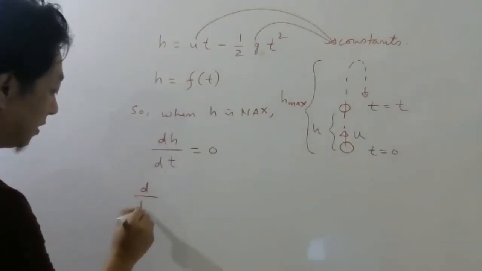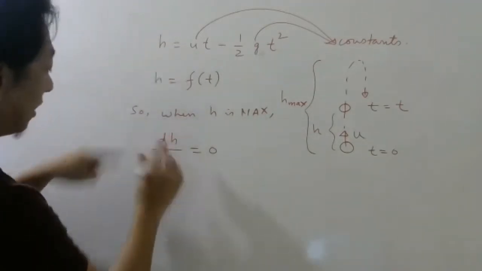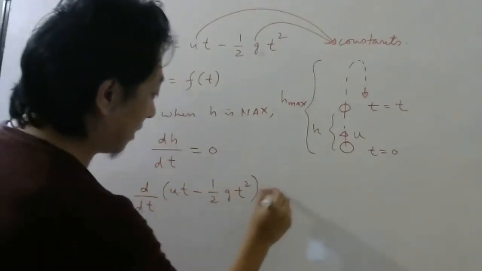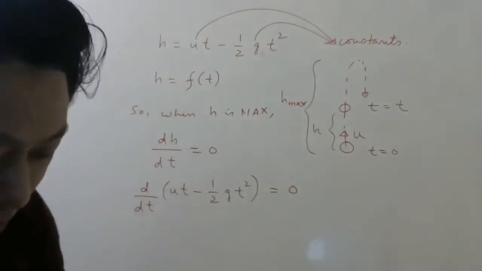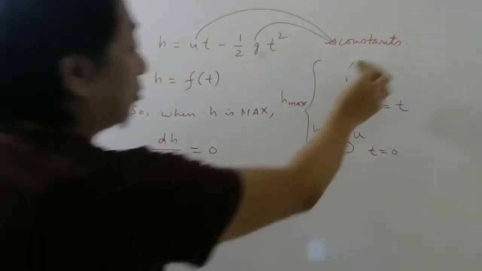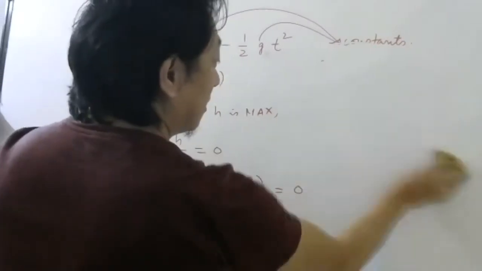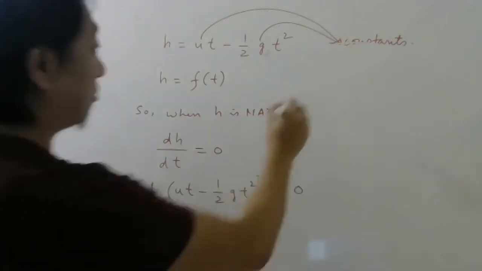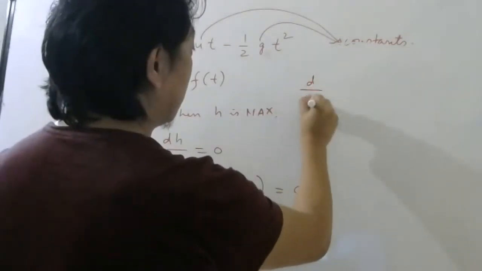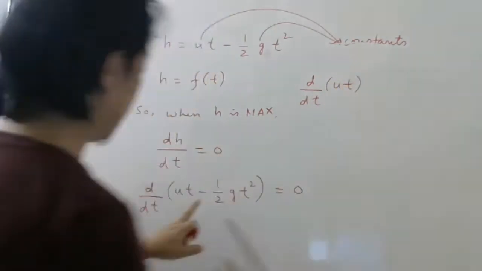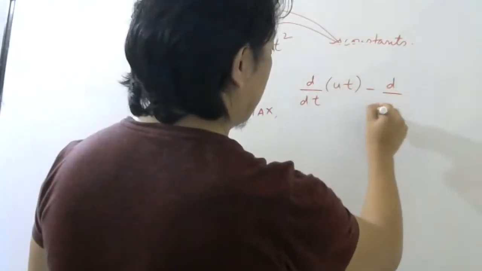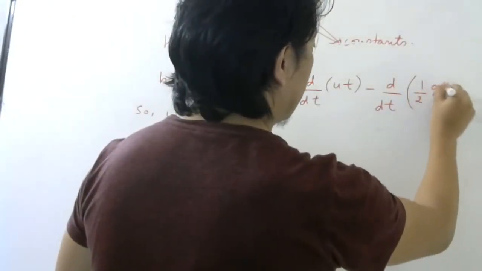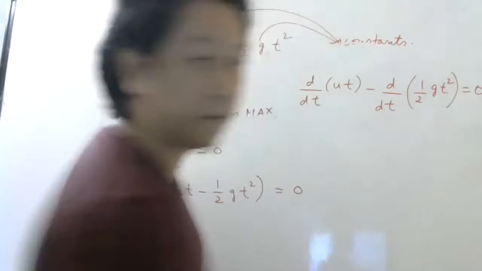So d by dt of h, which is ut minus half gt square, should be 0. I have already given you the formula for differentiation. There are two terms: d by dt of the first term ut, minus d by dt of the second term, half gt square, equal to 0.